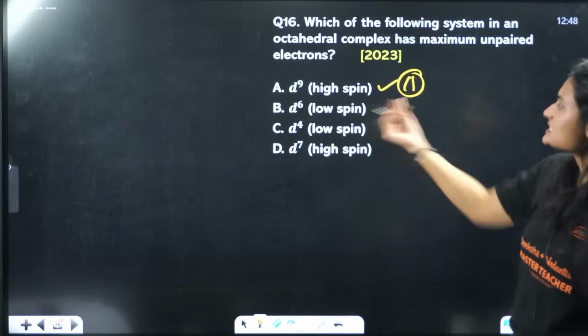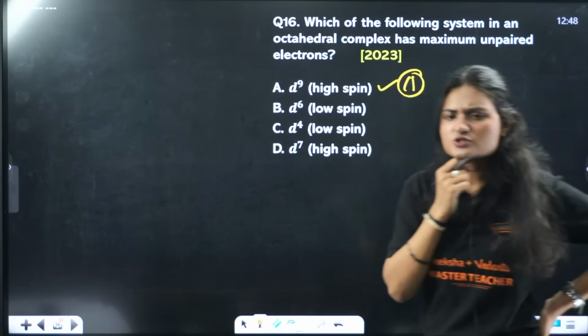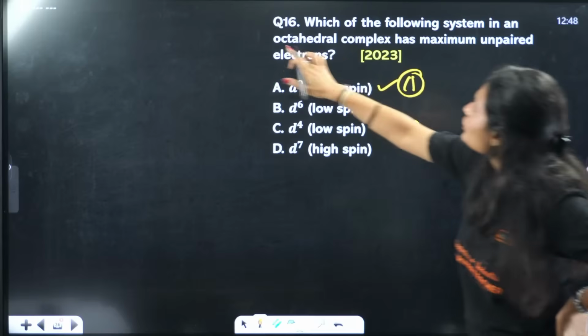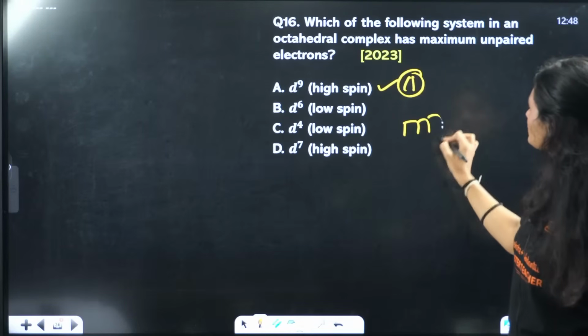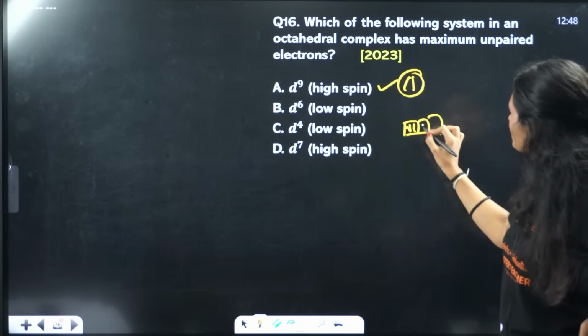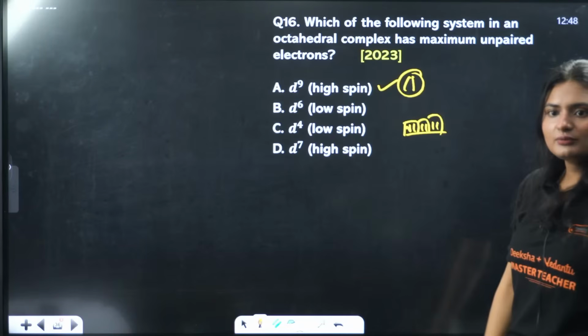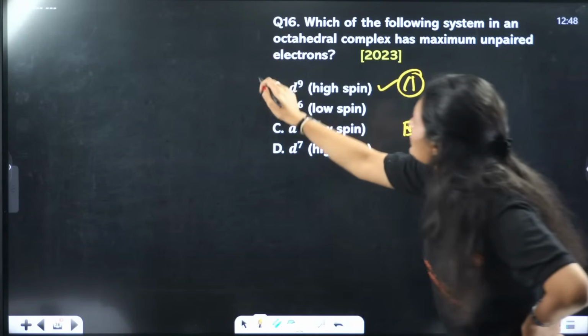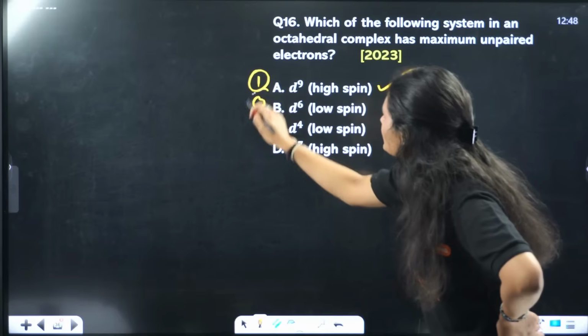Okay, D6 low spin. Low spin means pairing is there, for octahedral complexes. 1, 2, 3, 4, 5, 6. There will be pairing, so obviously no unpaired electrons. So D9 has 1 unpaired electron, and D6 low spin has 0 unpaired electrons.